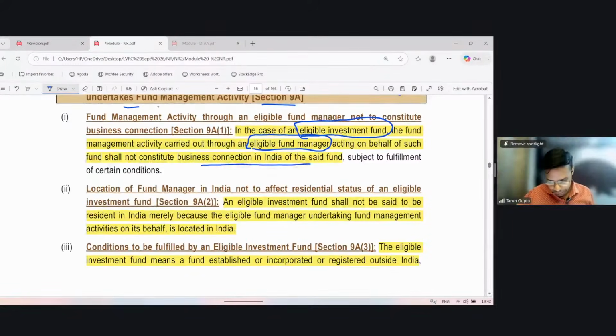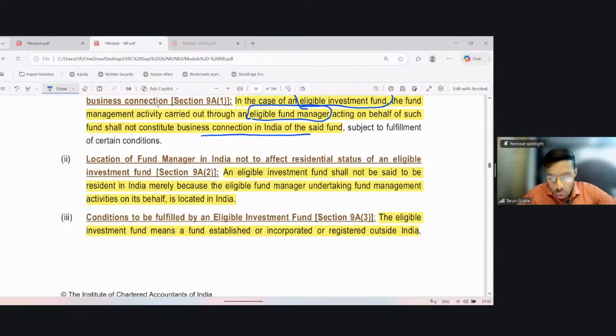Okay. Also, an eligible investment fund shall not be said to be resident in India merely because the eligible fund manager undertaking fund management activity on its behalf is located in India. Okay. Only for the reason that the fund manager is located in India, such fund shall not be treated as a resident in India.